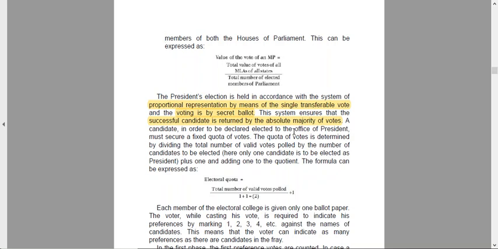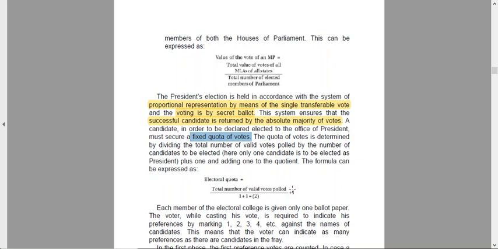So this is basically a cascading effect, right? The one who elects UP or maybe any other state will now be electing the president. A candidate, in order to be declared elected to the office of president, must secure a fixed quota of votes. So a person to be voted to power as president shall have a fixed quota. So what is the quota? The number of valid votes upon 1 plus 1.